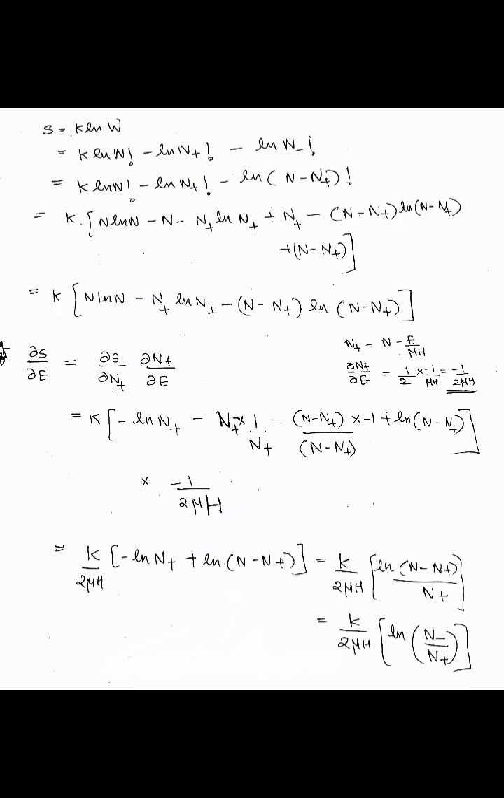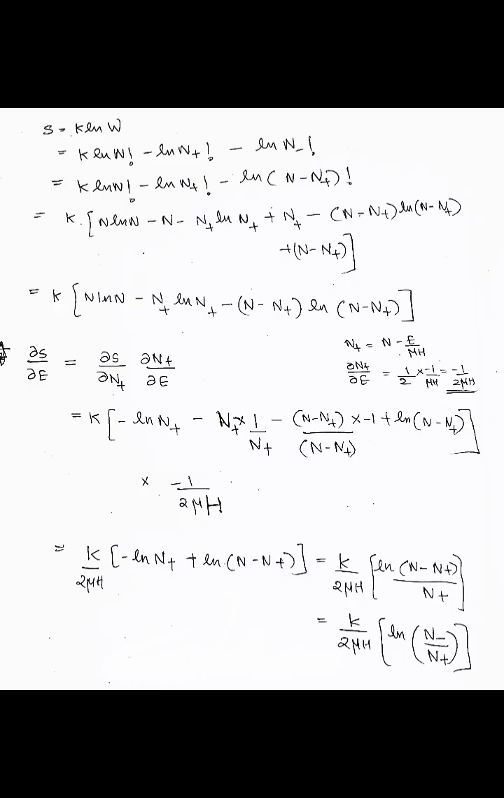So dou S by dou E is equal to dou S by dou N plus into dou N plus by dou E. We know that N plus is equal to half into N minus E by mu H. So dou N plus by dou E is equal to 1 by 2 into minus 1 by mu H is equal to minus 1 by 2 mu H. This is equal to k into dou S by dou N plus is minus ln N plus minus N plus into 1 by N plus minus N plus divided by N minus N plus into minus 1 plus N ln of N minus N plus into minus 1 by 2 mu H. Minus 1 by 2 mu H is the dou N plus by dou E part.